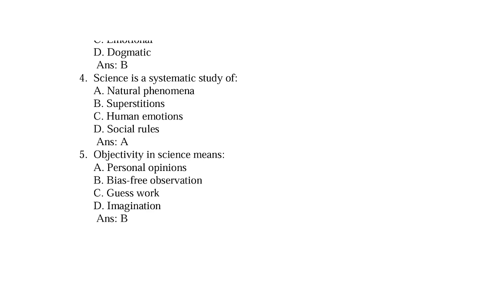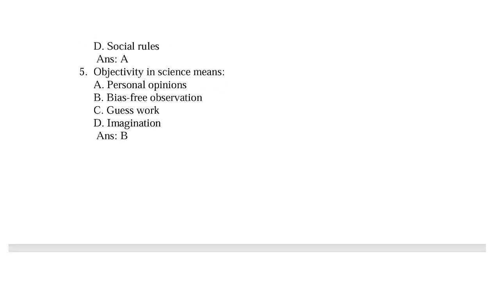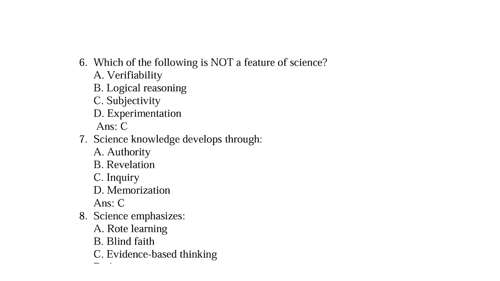Next question, objectivity in science means option A personal opinion, B bias free observation, C guesswork, D imagination. So right option is B. Next question 6. Which of the following is not a feature of science? Option A verifiability, B logical reasoning, C subjectivity, D experimentations. So right option is C subjectivity.